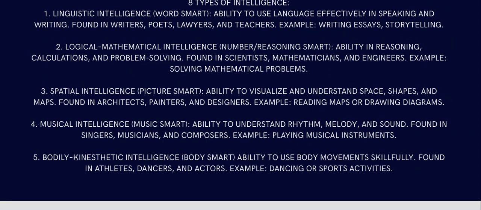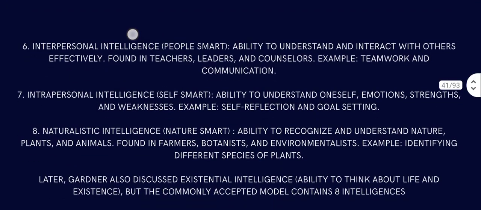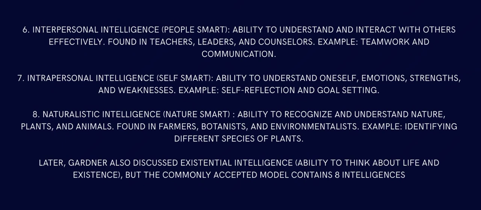He can use his body, but it's also a brain game. For example, dancing or sports activities, some sports, but dancing, that is totally a bodily kinesthetic intelligent person. Then comes interpersonal intelligence, that is people smart, the ability to understand and interact with others effectively, found in teachers, leaders, and counselors. Example, teamwork and cooperation.